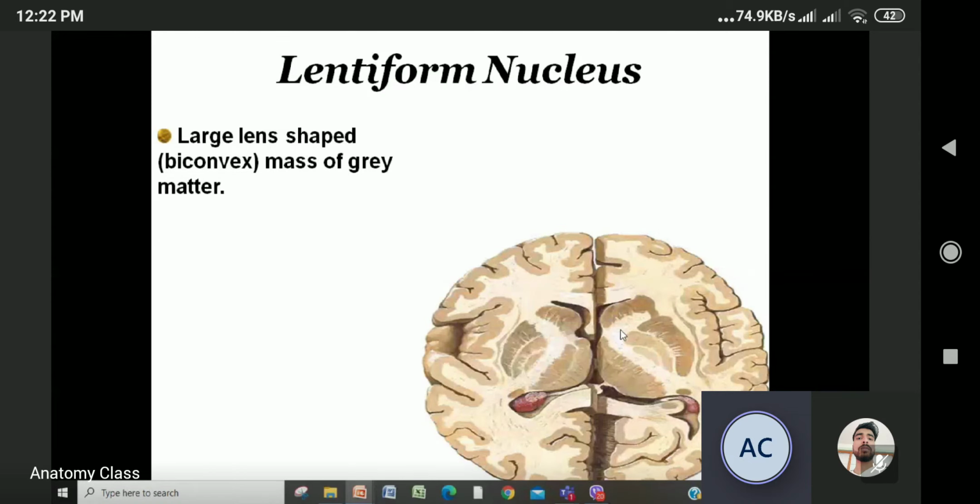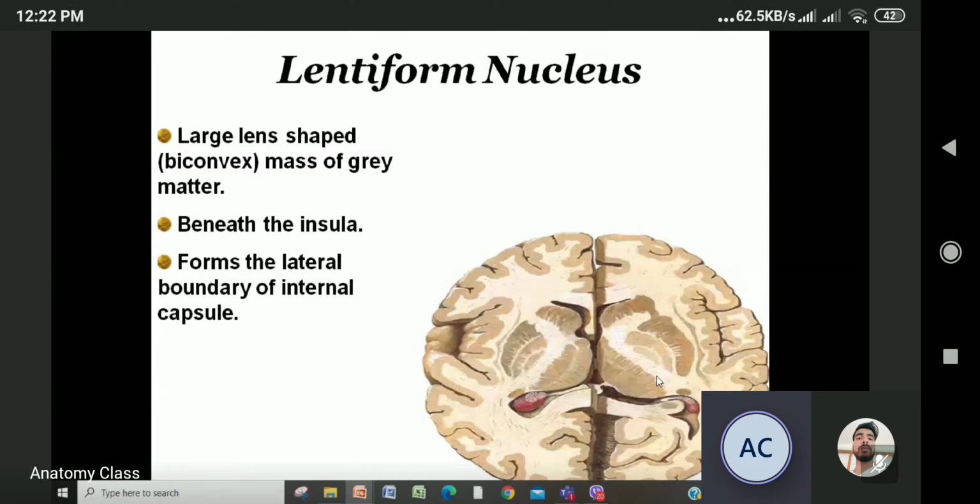This is the anterior limb. This is the genu. This is the posterior limb, and this is the thalamus. Please remember these sections. We can put a pin anywhere: in the head, in the anterior horn, in the genu of the internal capsule, in the posterior limb, in the globus pallidus, in the putamen. We can put a pin anywhere. Okay, so you have to fix this part in your eyes.